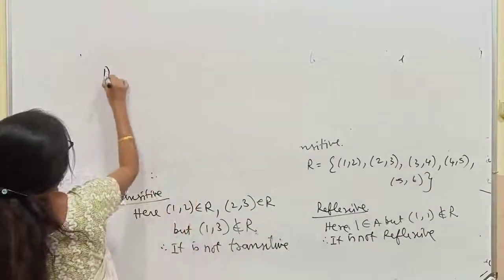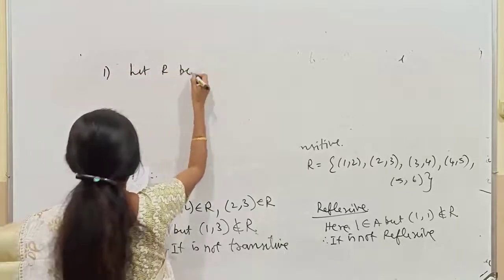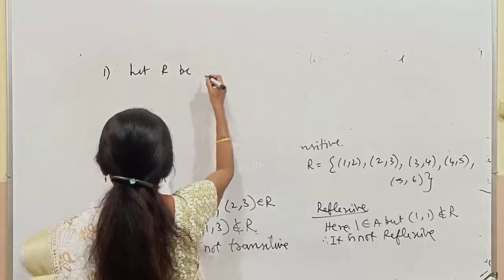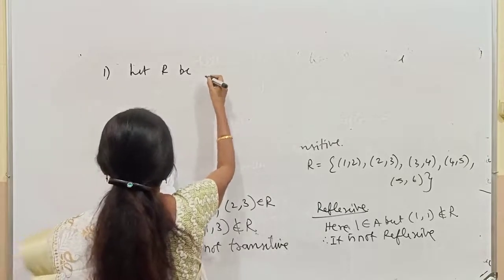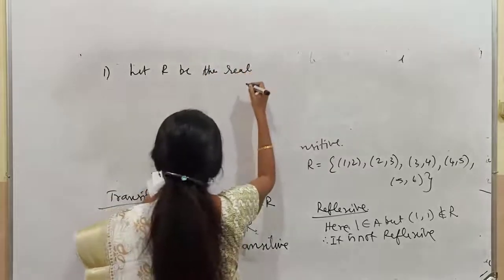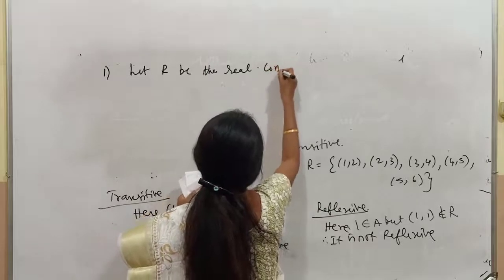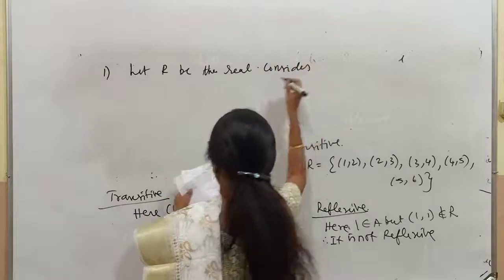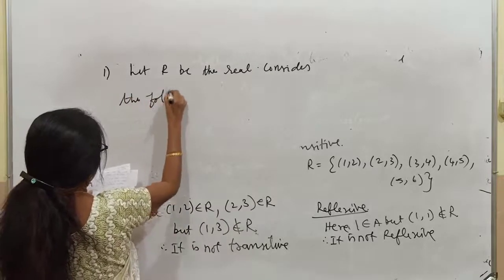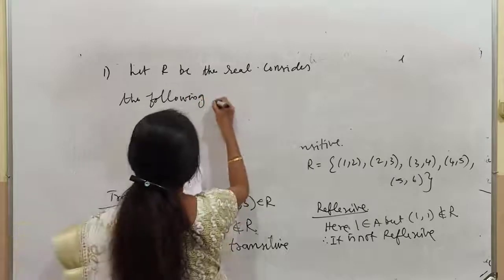The first question: let R be the real line. Consider the following subsets of the plane.